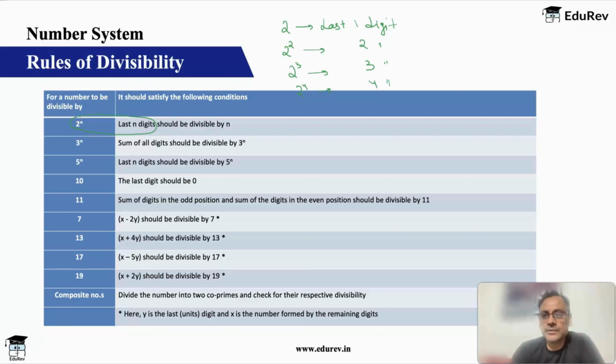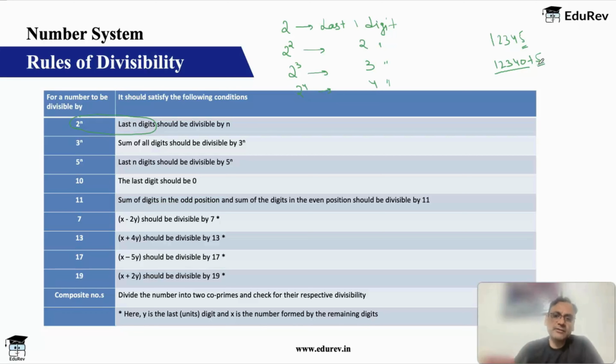If I have a number 1, 2, 3, 4, 5, and I want to check the divisibility by 2, I am saying check only for 5. So basically the number becomes 1, 2, 3, 4, 0 plus 5. I am saying don't check for this. Don't check means I am assuming that this will be divisible by 2. And because this is a number ending with 0, obviously it is divisible by 2. And hence you need to check only for 5.